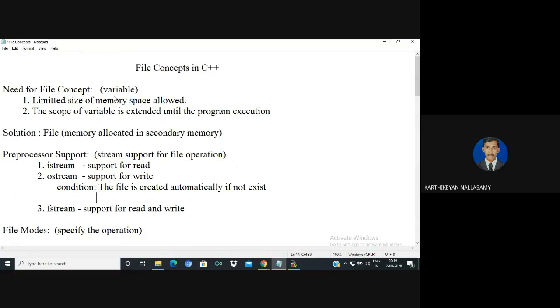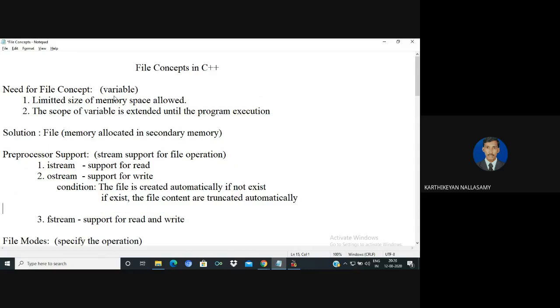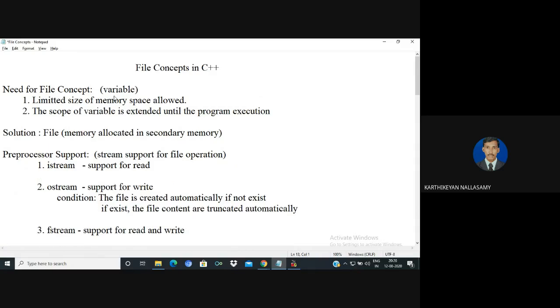If it exists, the file contents are truncated automatically. I think in the previous output maybe you understood that. So initially the file returns some content inside of the file name. So I can show it once again.